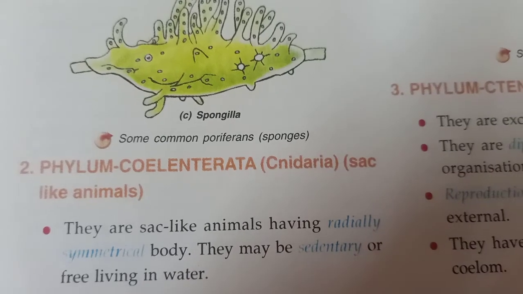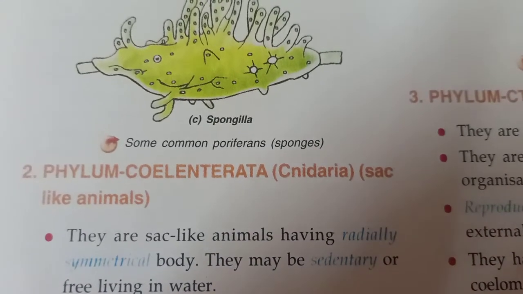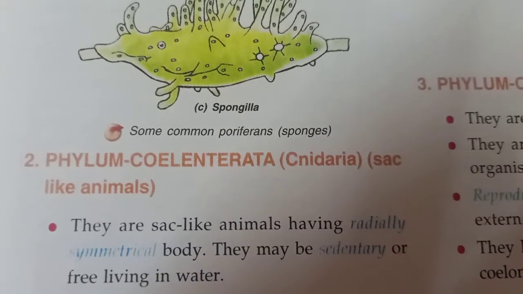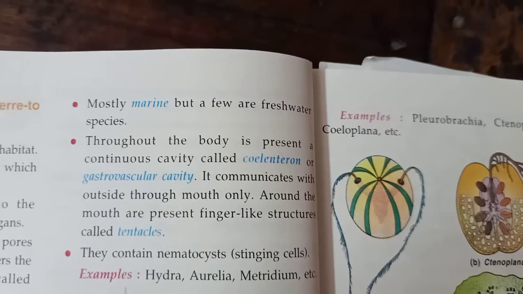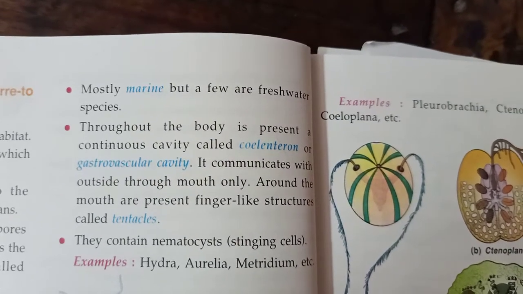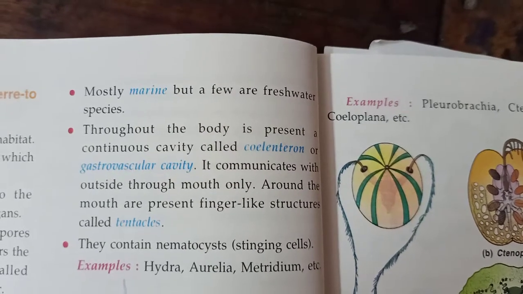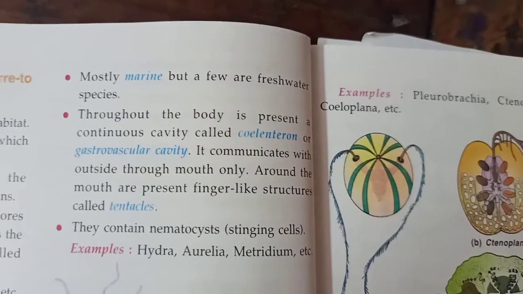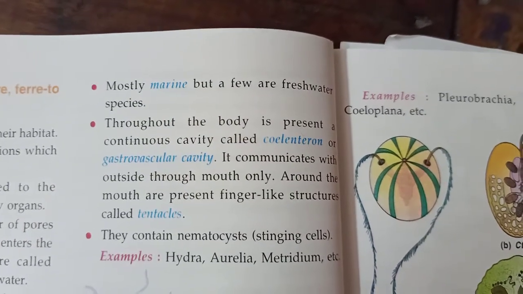They are mostly marine, but a few are freshwater species.